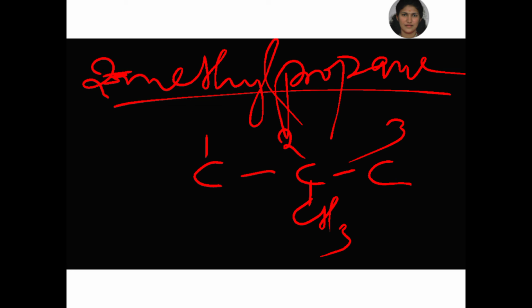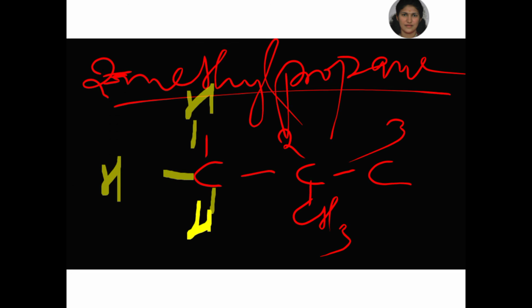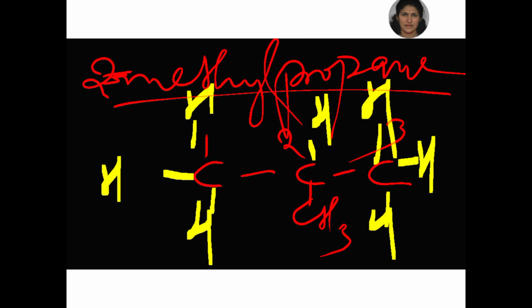I will discuss alkyl groups later. Here the methyl carbon is also 1 bonded, so to satisfy carbon's tetravalency you add 3 hydrogen atoms. In the second carbon, 3 bonds are already there, so you must add 1 hydrogen. In the third carbon you should add 3 hydrogens only. So this is 2-methyl: the 2 stands for the branched carbon, that is, the second carbon having one branch, which is methyl.